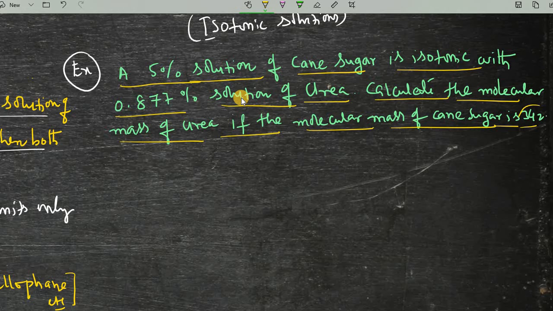This is 342, this is the percentage for urea, and this is the percentage of the cane sugar. Now I would like to consider urea's molecular weight as M2, and for cane sugar, its molecular weight I am considering as M1.